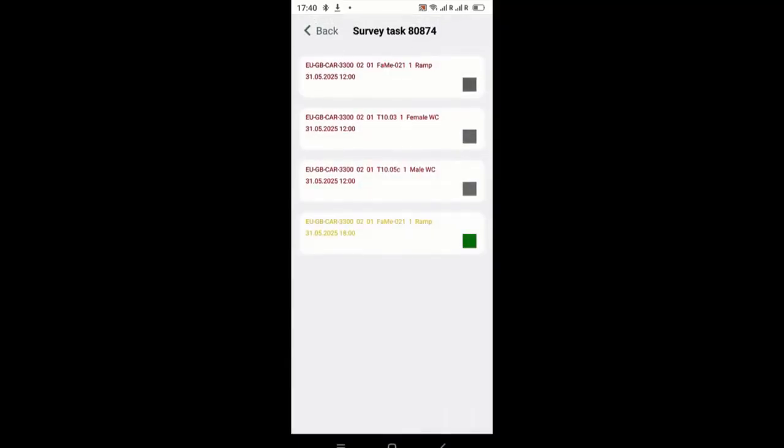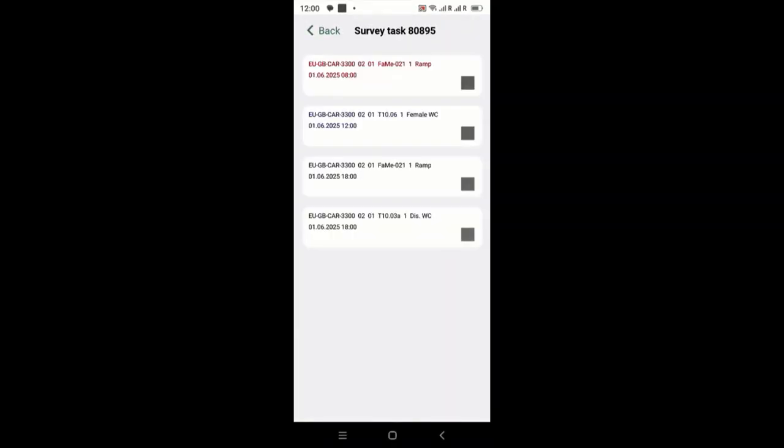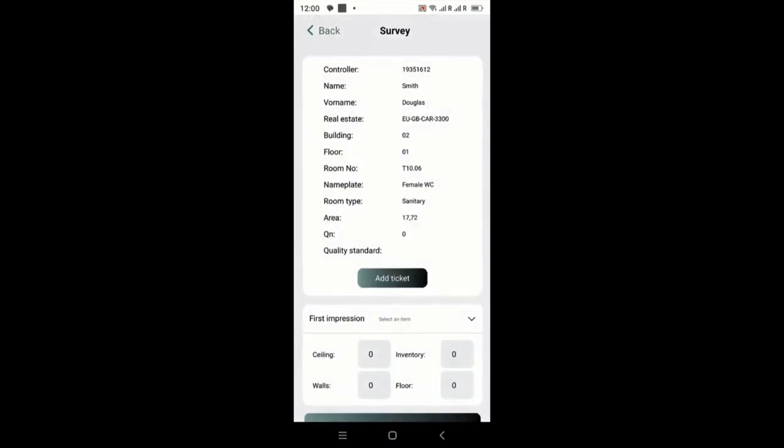We show now another task. The user chooses the order from the overview. He opens a survey ticket. He chooses the first impression from a pick list and rates the single survey-related objects. After pressing Survey Send, the system switches to the overview. The red color box means the object did not pass the given KPI.